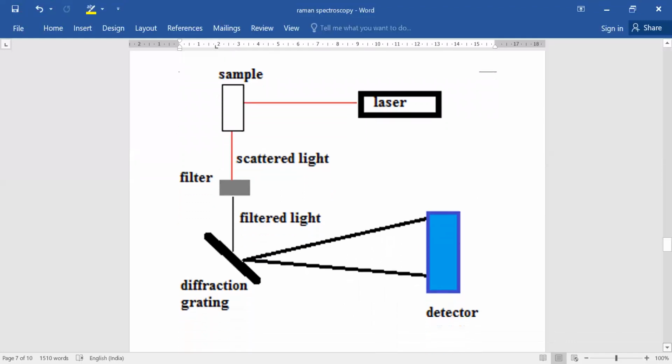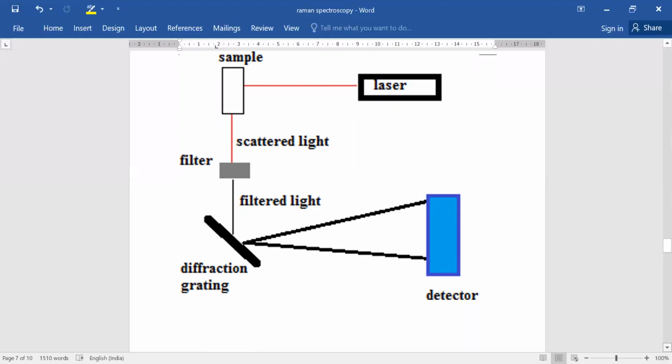So you see the figure, this is the laser source of the monochromatic light radiation. The monochromatic light radiation passes through the sample. At right angles, we put the filter so that Rayleigh line and anti-Stokes lines are eliminated. Then we pass it to the diffraction grating. This disperses the light, and here we use the CCD detector to get the Raman spectra.